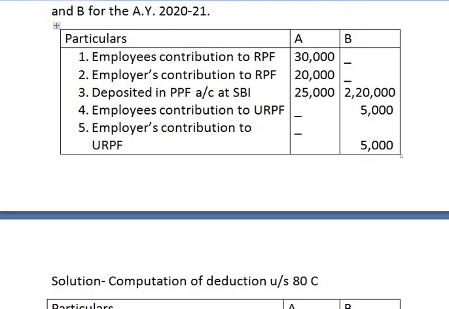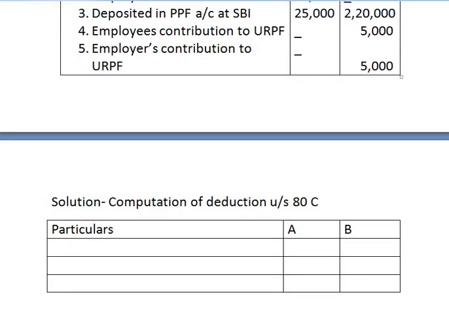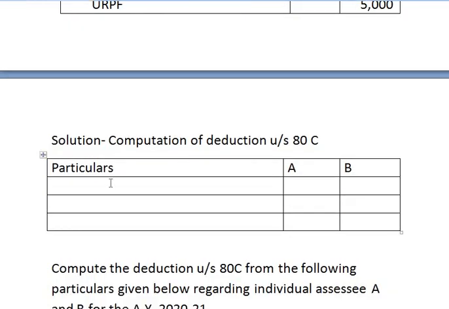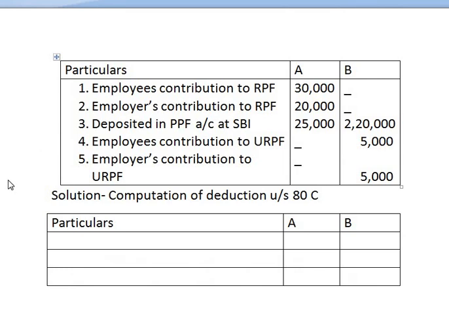In total, you have to prepare 3 columns. One is particulars, second is for assessee A and third amount column is for assessee B. We have to take the list of provident funds as and how it is given in the sum. So we have given first information, that is employees' contribution to recognized provident fund. So take down number 1.